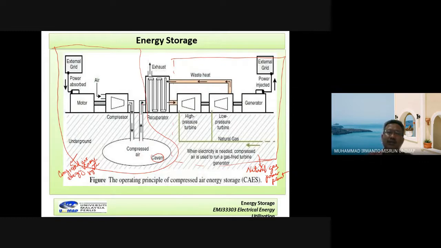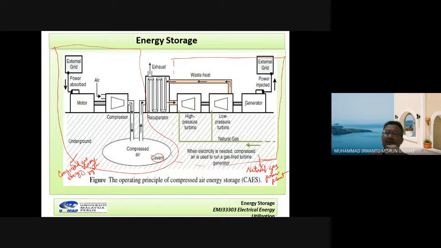At the same time, the other compressed air will flow through here and then into this recuperator, and will be combined together with natural gas here. This means we want to increase the pressure and also the temperature to drive this gas turbine.